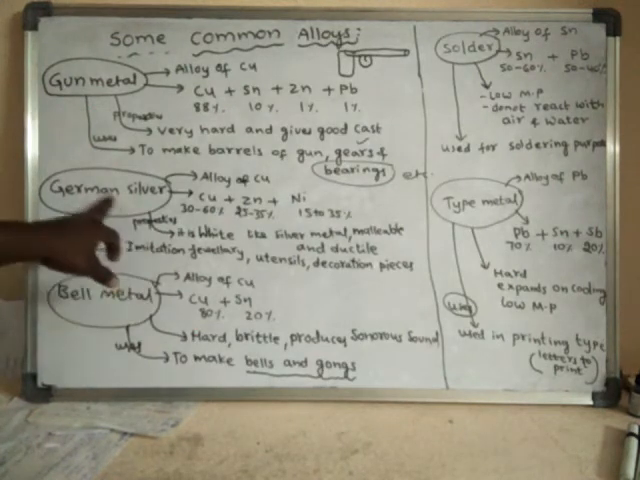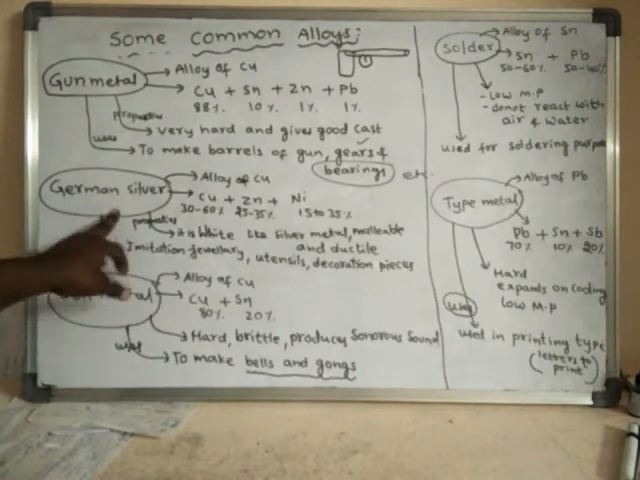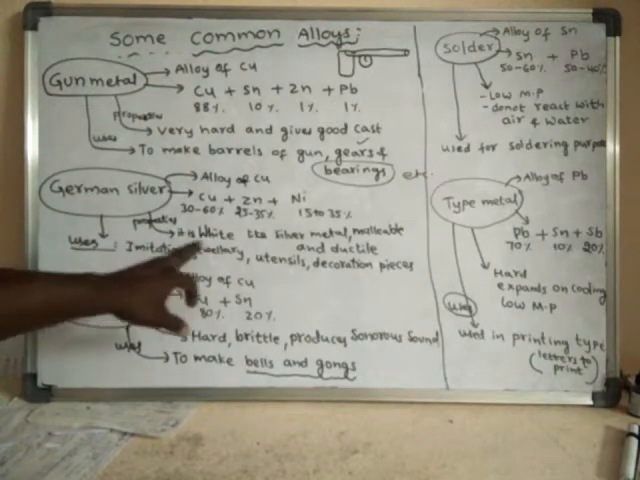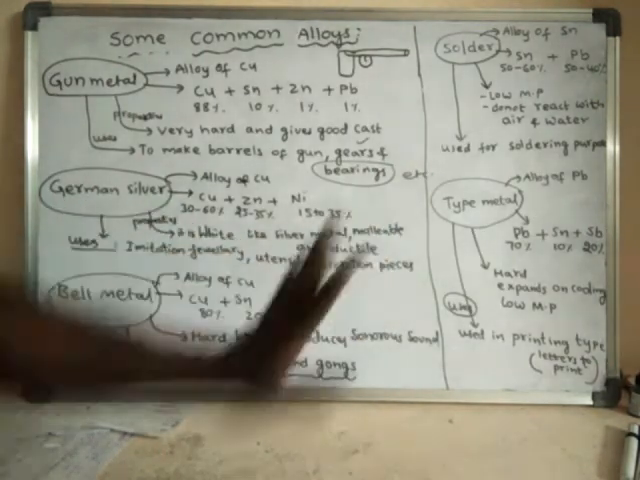If you see the properties of German silver, it is white. This material is white in color, so it is as white as silver. Okay, and it is malleable and ductile.